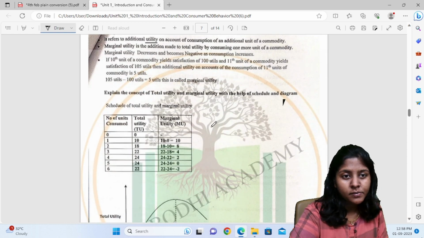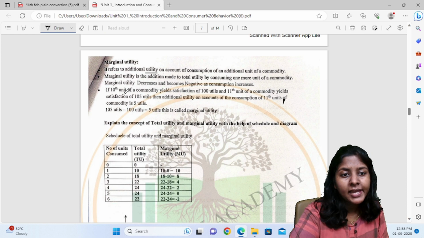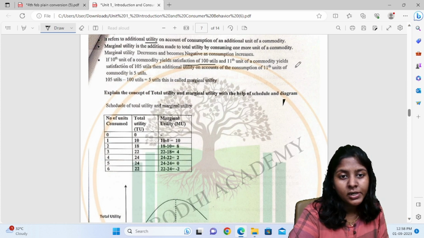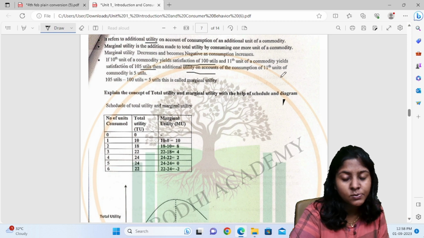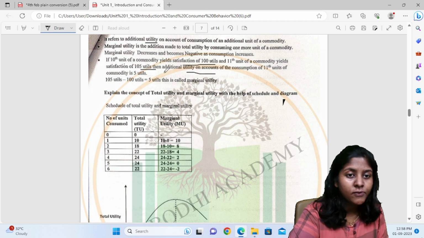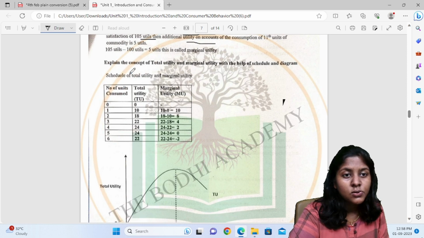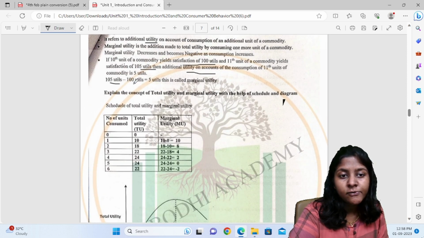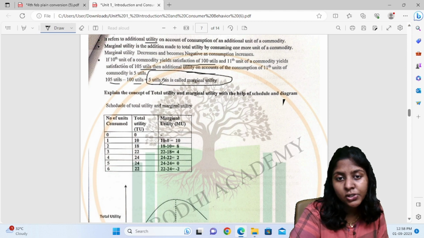So here, if the 10th unit of a commodity yields satisfaction of 100 utils and the 11th unit yields satisfaction of 105 utils, then the additional utility on account of the consumption of the 11th unit of commodity is 5 utils. So 105 minus 100, 5 utils. This is your marginal utility.